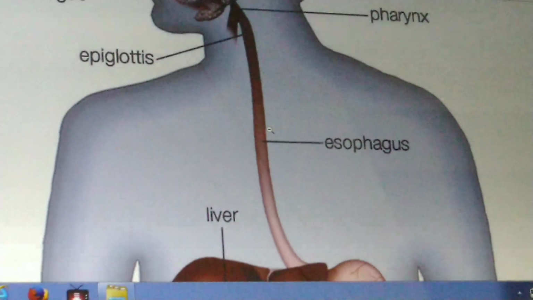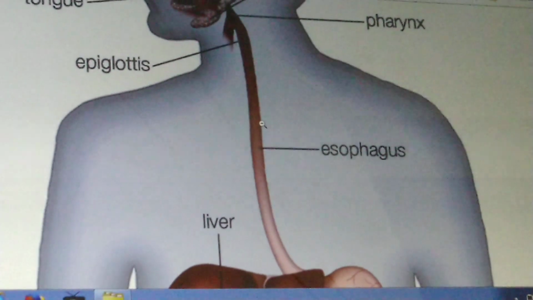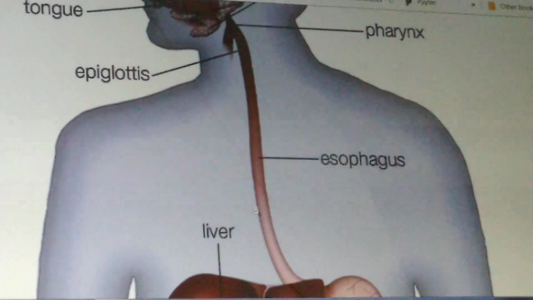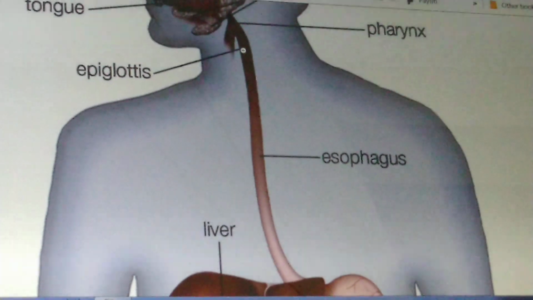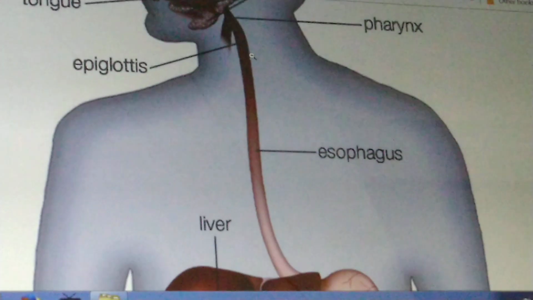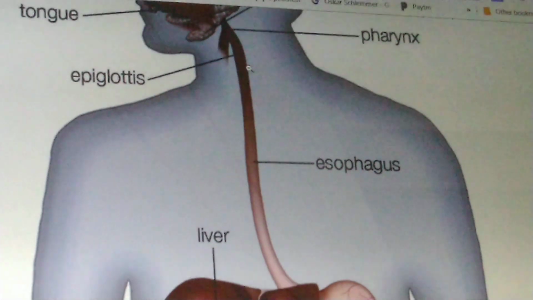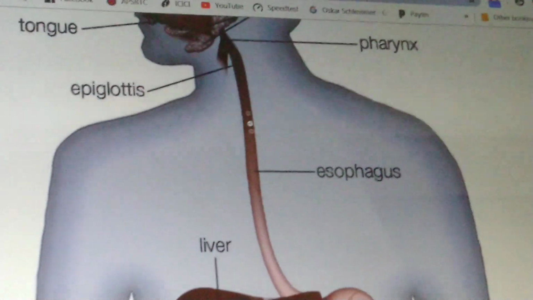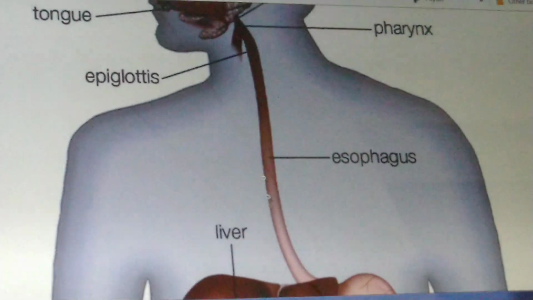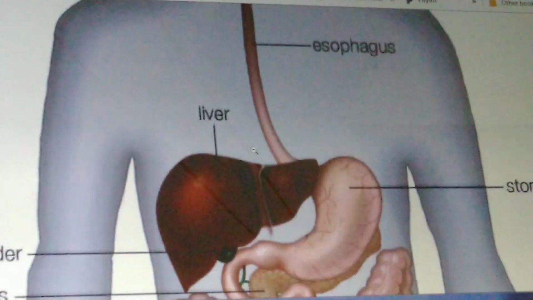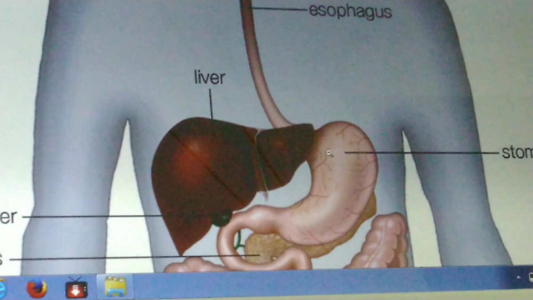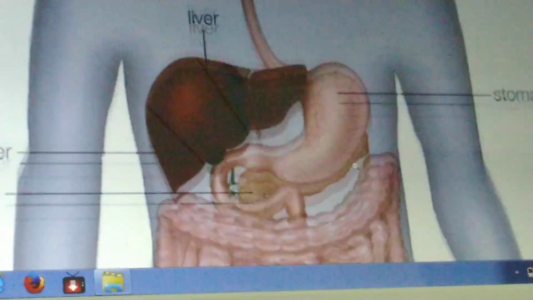So contraction of these two muscles helps in pushing the food in a wave-like movement into stomach. So the food is passed into stomach with a wave-like movement called as peristalsis, which is useful for preventing the rupture of esophageal wall. So after that, the bolus, that means partially digested food, enters into this sac-like structure called as a stomach.